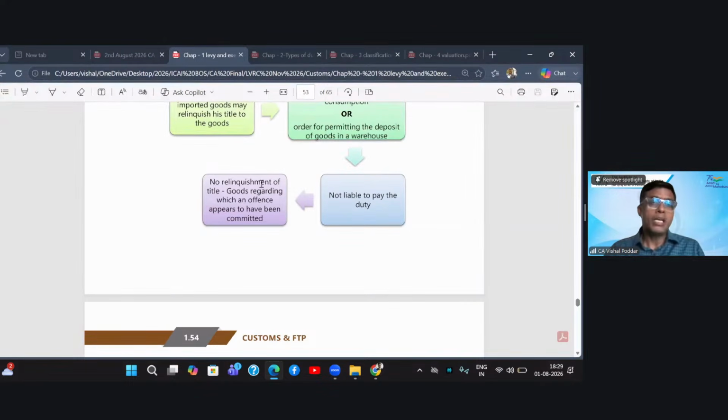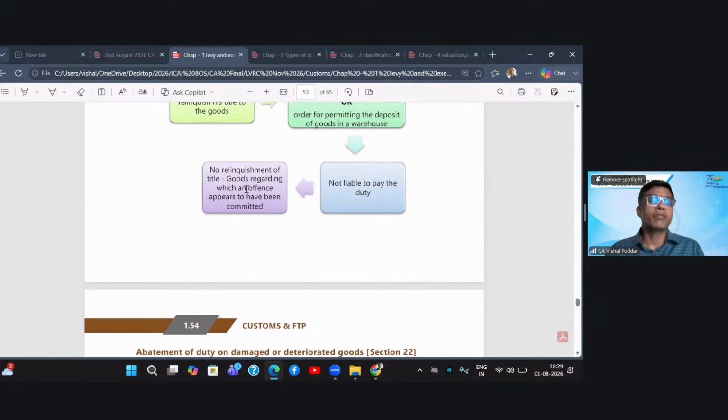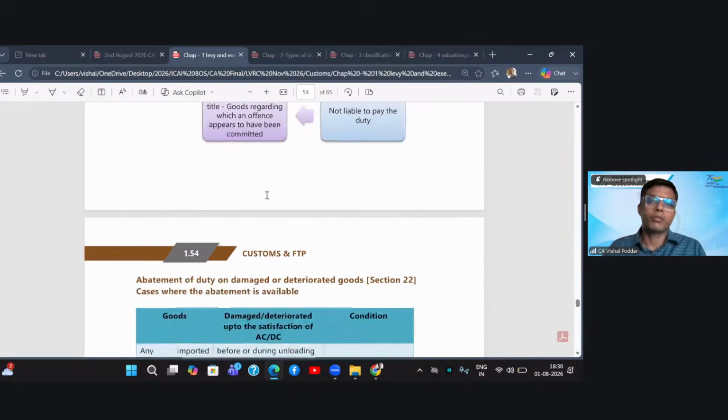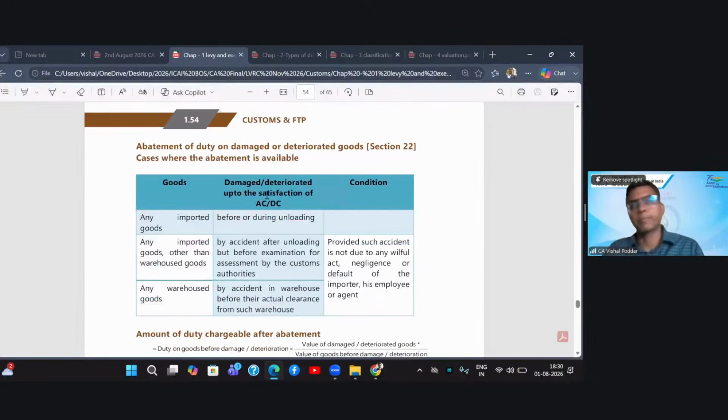However, relinquishment of title will not be allowed when the goods have been found to have committed any offense. Let us say you are trying to import prohibited goods, and now you get to know that the customs are checking your parcel and there is a risk that you will be caught. So now you say, okay, I am rejecting the goods. Then such abandonment is not allowed. So relinquishment will not be allowed where the goods are under some offense.